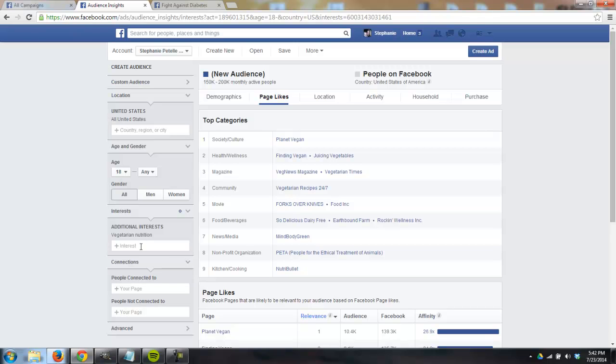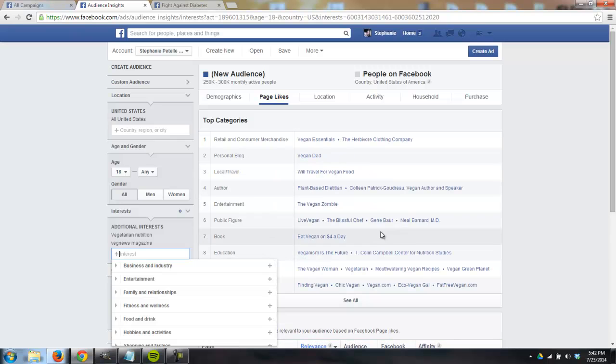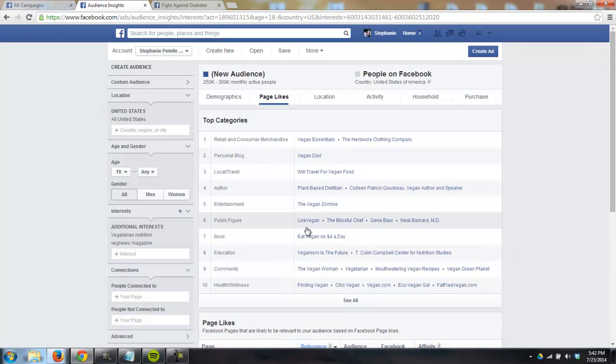I'm not going to type in here because it will mess up our demographics. Every time you type something in, it changes that crowd you have. So it might change up all these. But as you get all these very targeted interests, you type them in. We'll do Veg News. It's going to change it up so it's going to be even more targeted towards that group. The Vegan Zombie, you know, this is very plant-based dietitian.